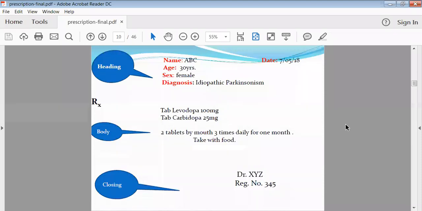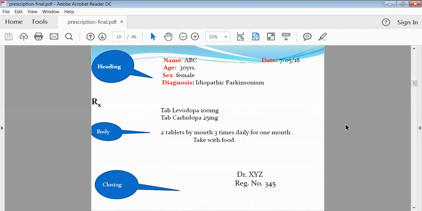See here, I have shown one example. In the heading there should be the name of the patient, age of the patient, his sex, as well as the diagnosis. Diagnosis means the problem and the symptoms, and according to the symptoms the physician should write the actual problem, whether he has a temperature, or any particular disease like malaria or tuberculosis. Depending on the symptoms of the patient, or by checking various tests, he has to write the diagnosis, that is, the problem of that patient.